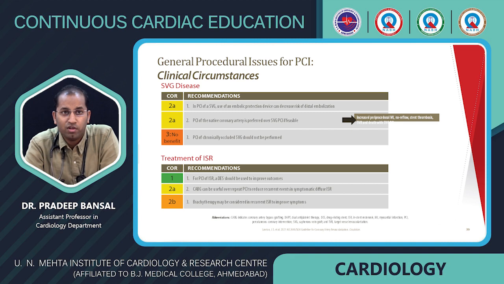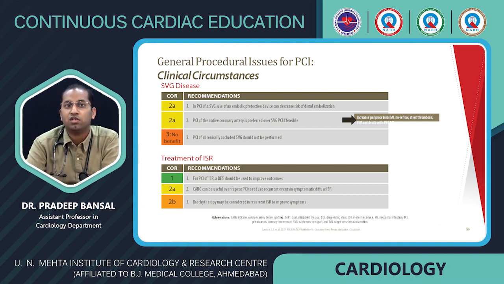For saphenous vein graft disease, in PCI of saphenous vein graft, use of an embolic protection device can decrease the risk of distal embolization. PCI of the native coronary artery is preferred over SVG PCI if feasible, because SVG intervention increases perioperative MI, no reflow, and stent thrombosis. PCI of a chronically occluded SVG should not be performed.